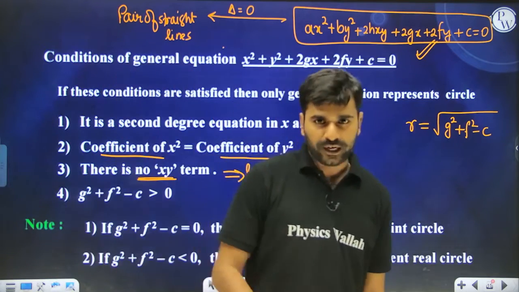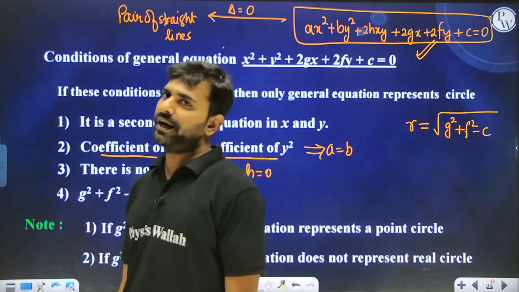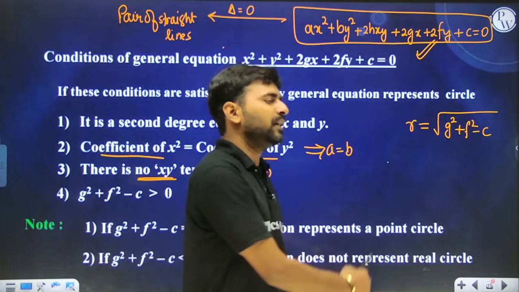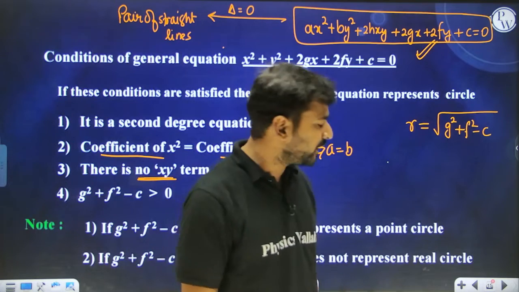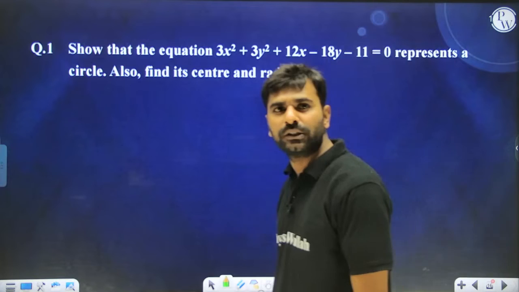So let me tell you one interesting fact over here, that a point is also a circle with radius equal to 0. This is an amazing fact, isn't it? A point is also a circle with radius equal to 0.